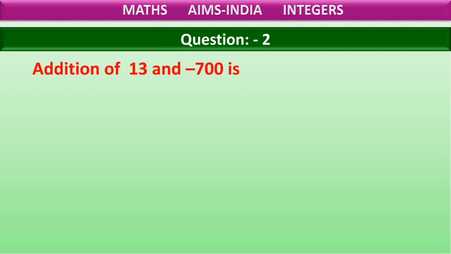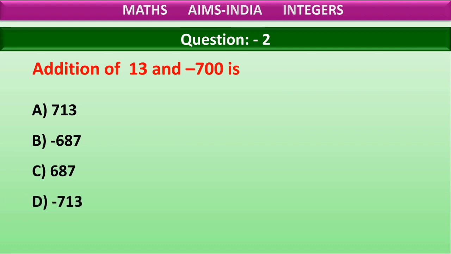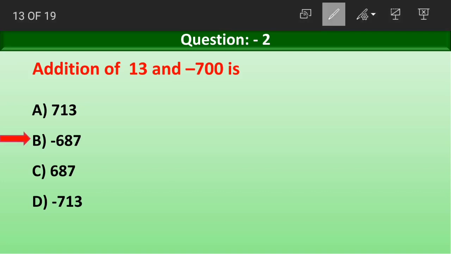Question number 2. Addition of 13 and minus 700 is? Option A 713, option B minus 687, option C 687, option D minus 713. Now which is the correct answer here? Yes, the correct answer is B, minus 687.